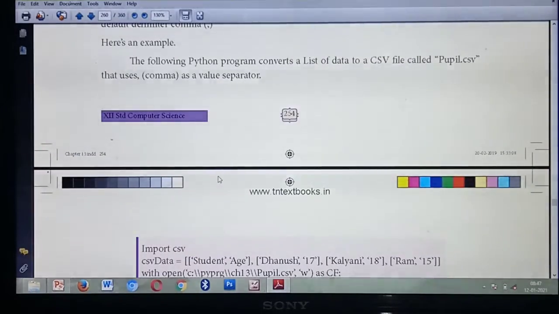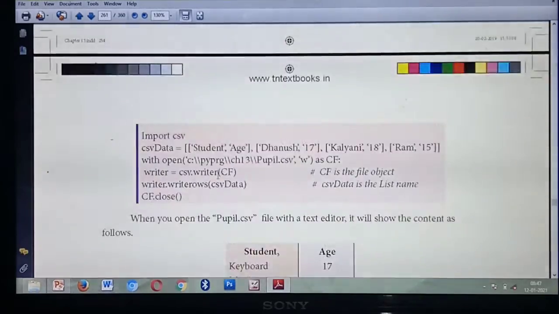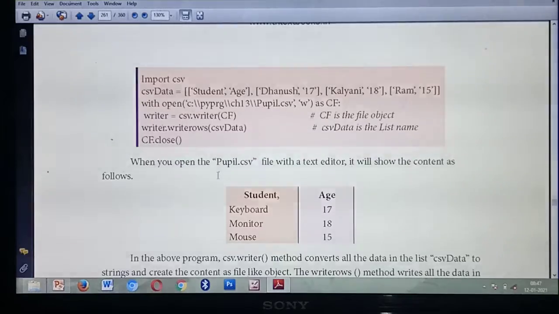Okay. Next, we are going to create one CSV file with a comma as the value separator. You are going to create one CSV file and write to the CSV file row by row. Understood? Listen. What's the first step to write a CSV file? Just like a header file, which one? Import csv. Isn't it? What's the header file? Import csv.